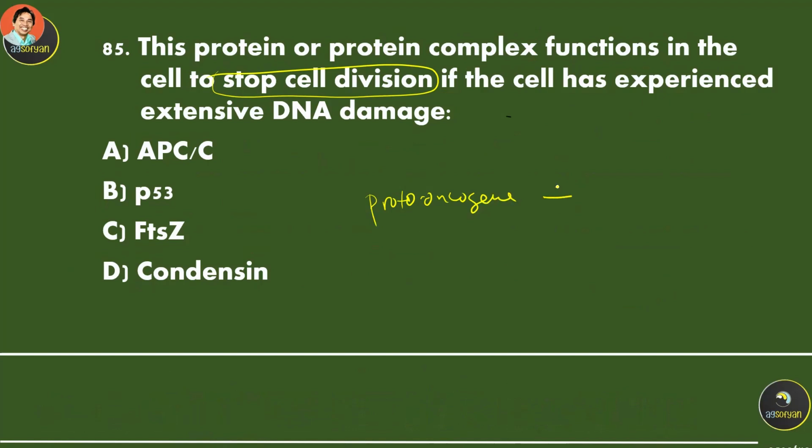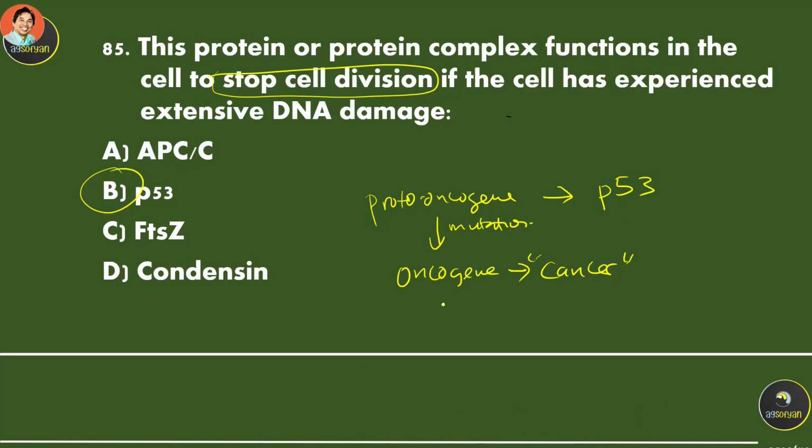If these proteins are destroyed or have mutation, the proto-oncogene becomes an oncogene, and this causes cancer. So mutation turns a proto-oncogene into an oncogene. The name of that protein is P53.